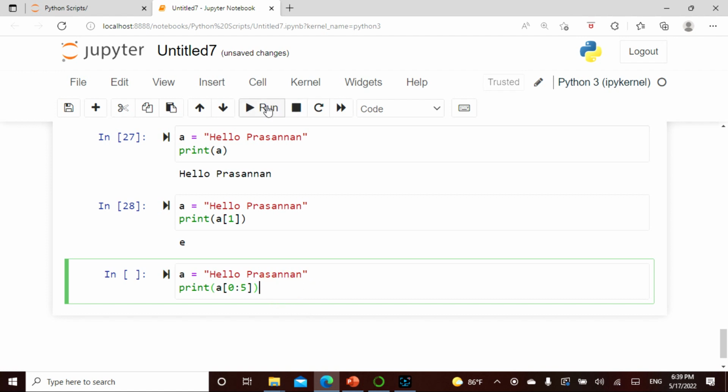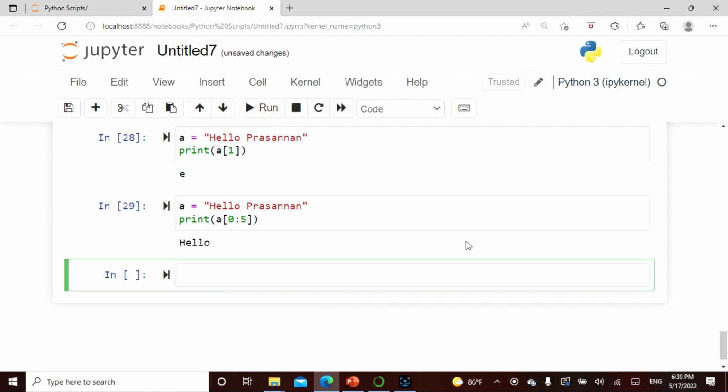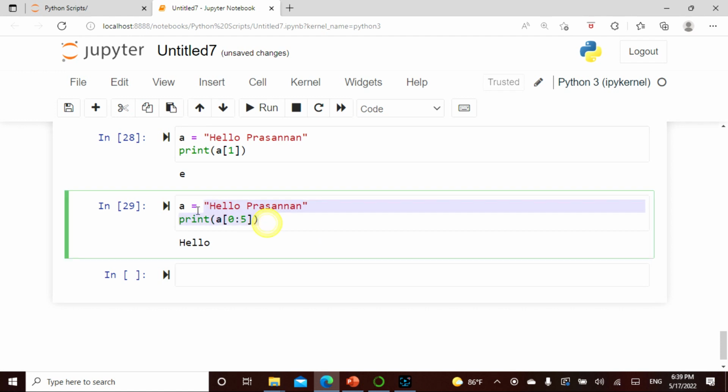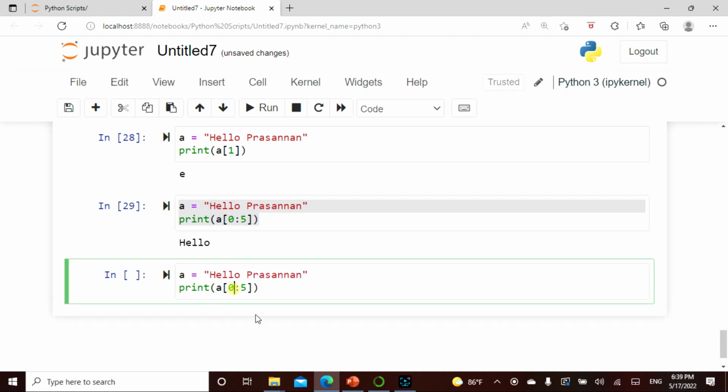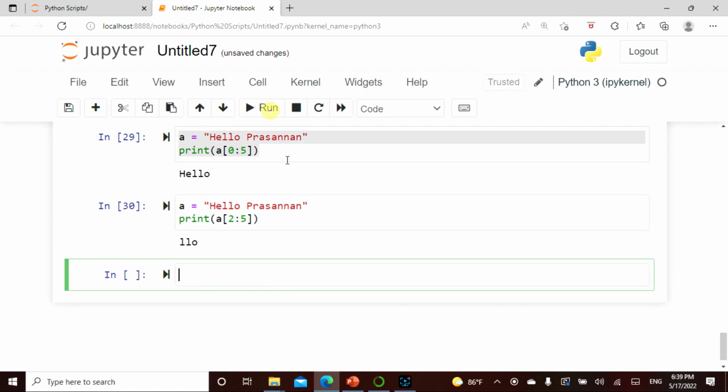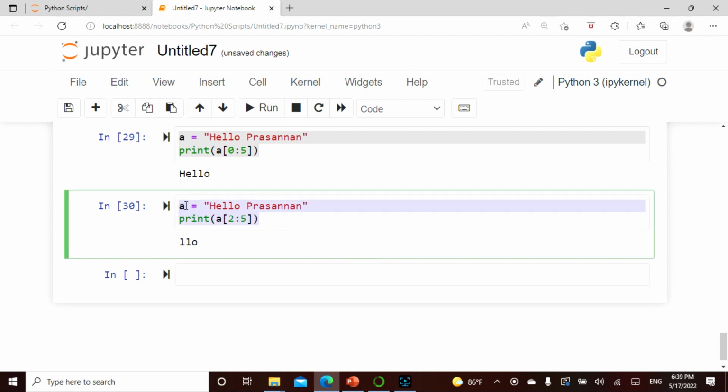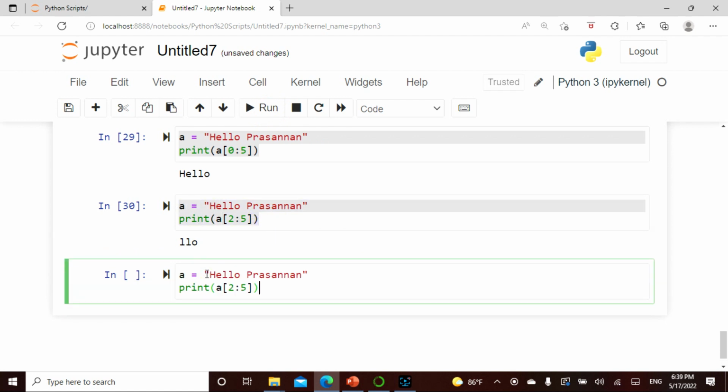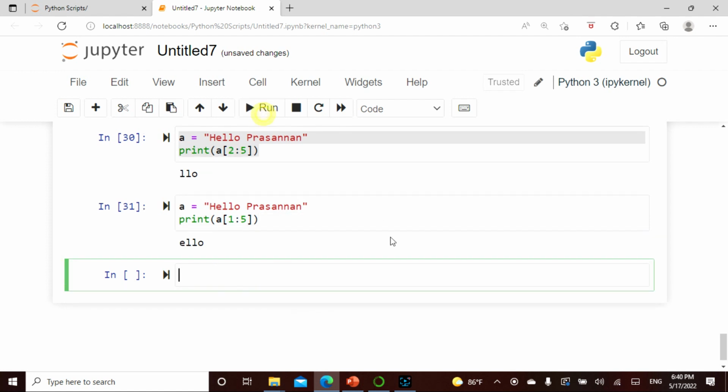Let's see what it returns. It gives me hello. Now if I say give me from 2 to 5, it gives me llo. Now when I say give me from 1 to 5, it gives me ello. This space is also taken into consideration.